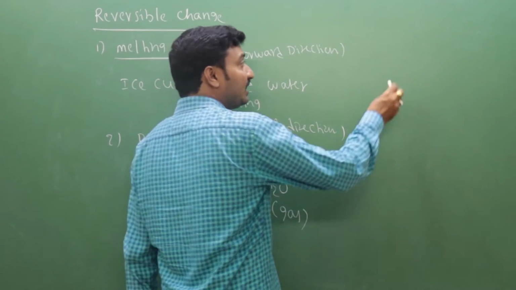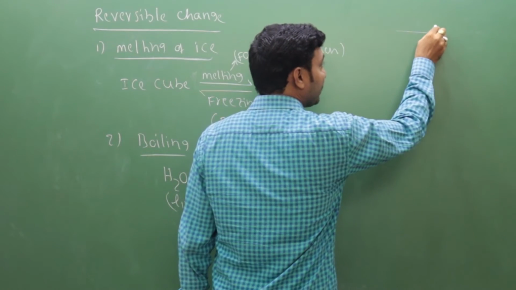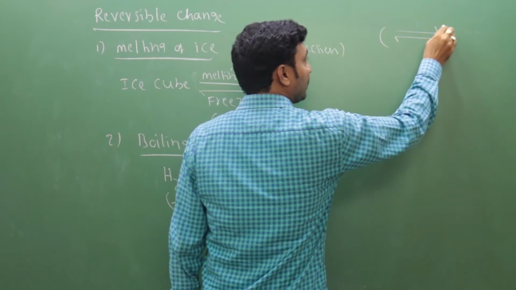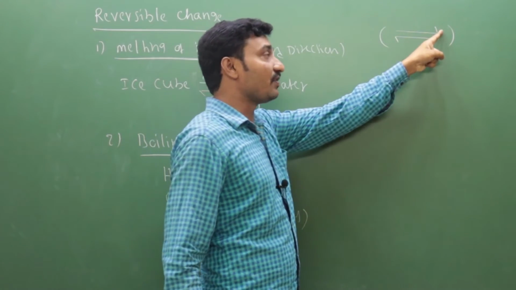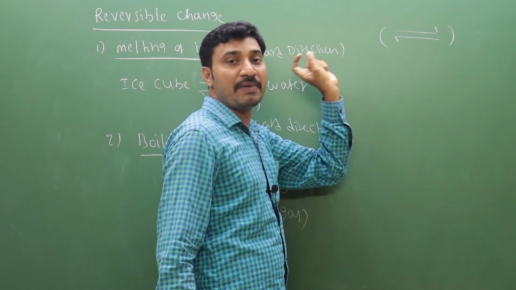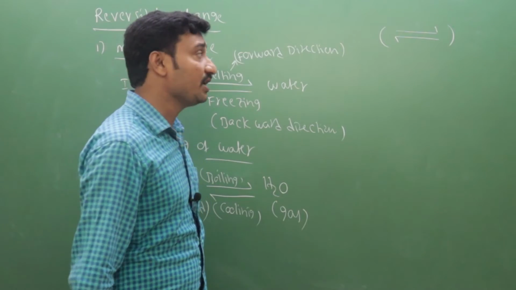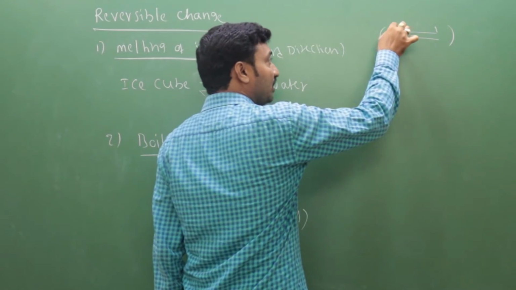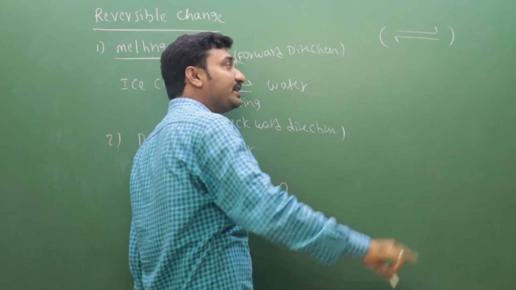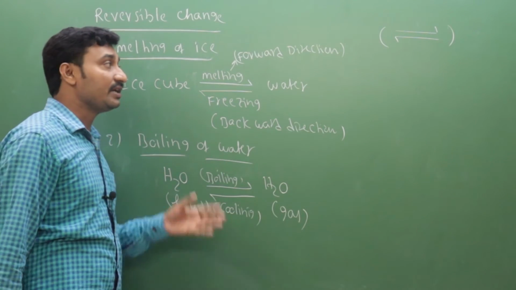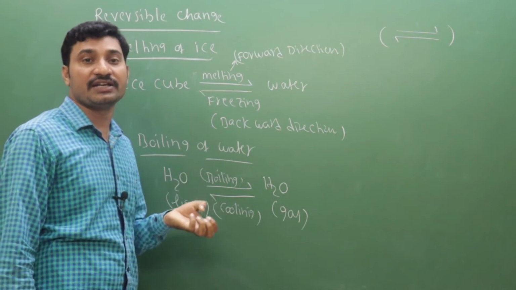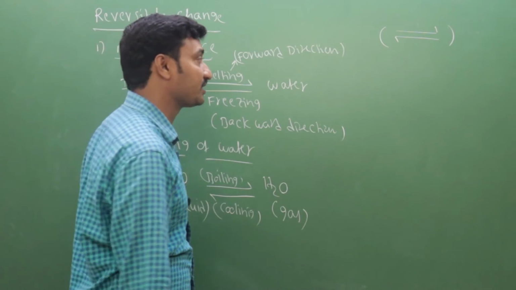So generally a reversible change is denoted like this, with a double arrow. This arrow indicates the forward direction, this arrow indicates the backward direction. So whenever you observe a double arrow, you must identify that it is a reversible process. Let us discuss some reversible chemical reactions.